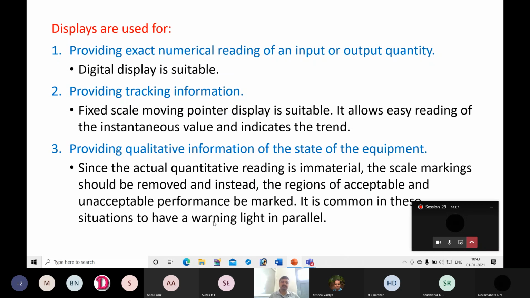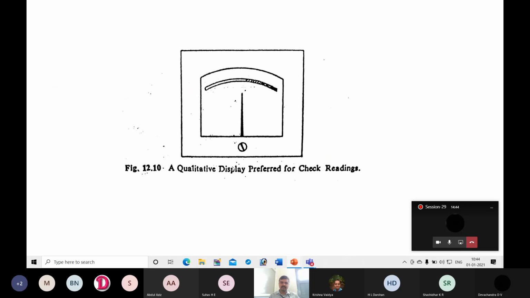It is common in these situations to have a warning light in parallel. In some machines, if all safety precautions are not taken, then a red light will blink. That is an indication of a particular status, the status of the machine. Like that, in some cases we make use of indicators for this purpose. In order to display qualitative information, we use indicators and also some scales. So this is one example of a qualitative display.